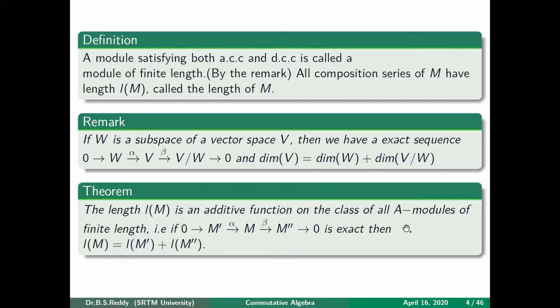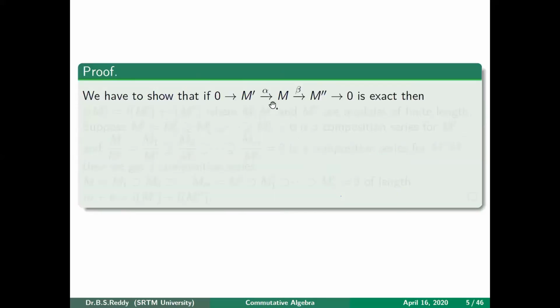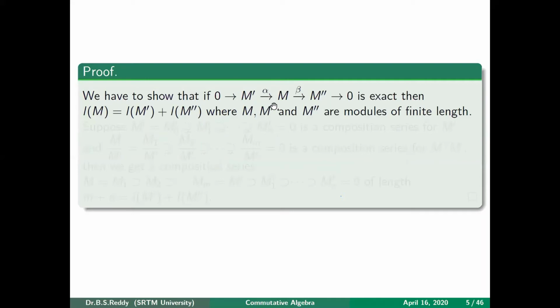The proof is not at all difficult. Somehow we should get a maximal chain for M involving a maximal chain for M' and a maximal chain for M''. Remember, M' and M'' are submodules of finite length, which means they have maximal chains.